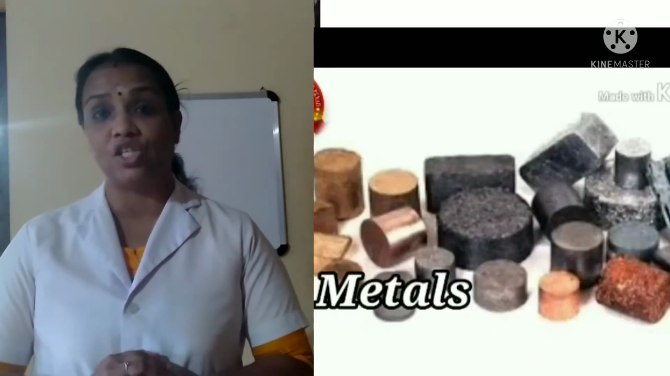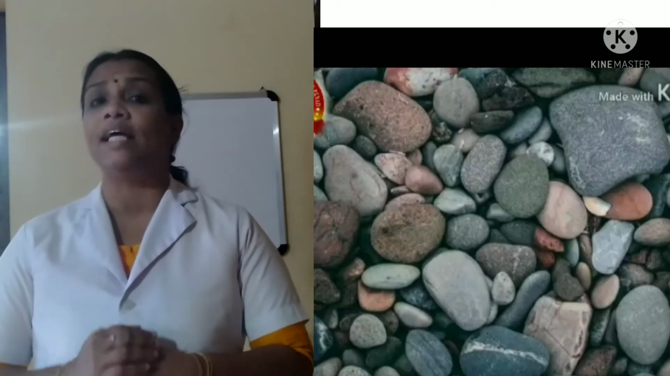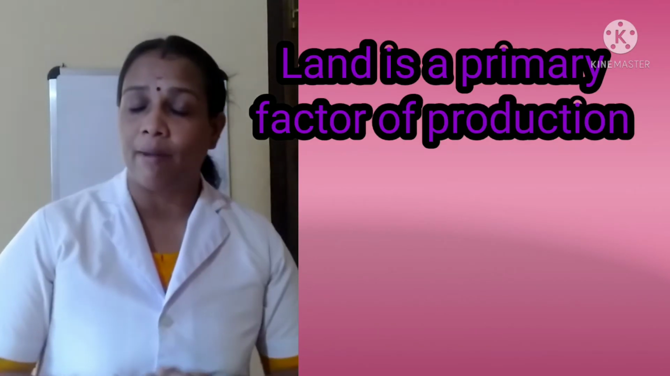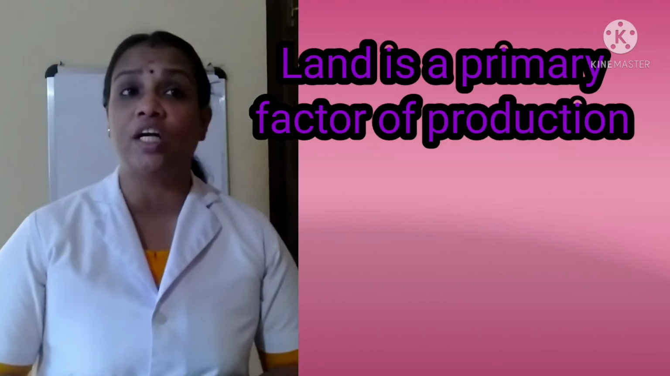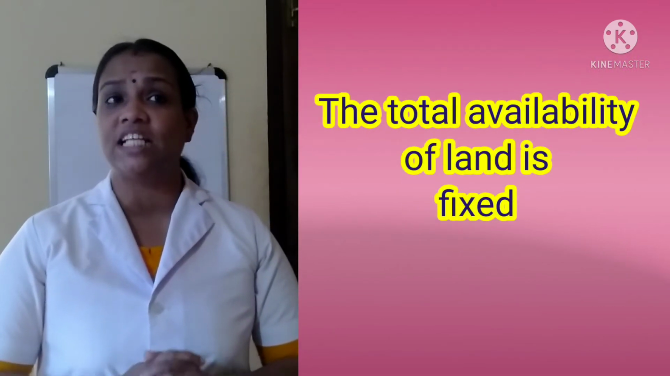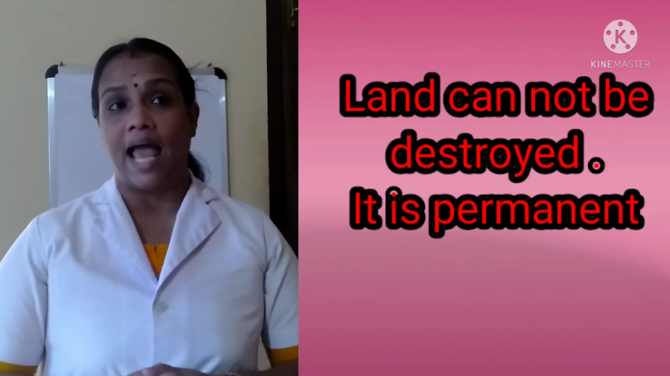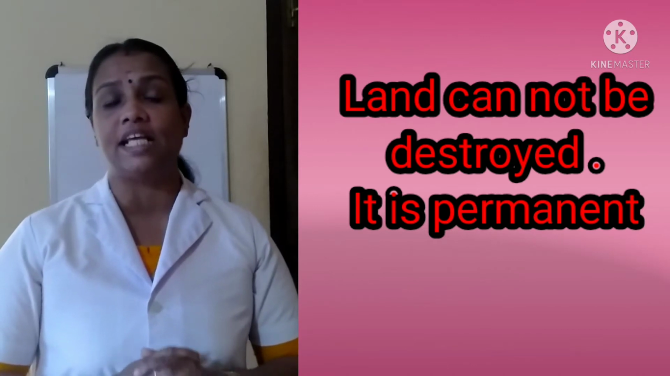Shall we check the features of land? All natural resources are included in land. Land is a free gift of nature. Land is a primary factor of production. The total availability of land is fixed. Land cannot be destroyed. It is permanent.